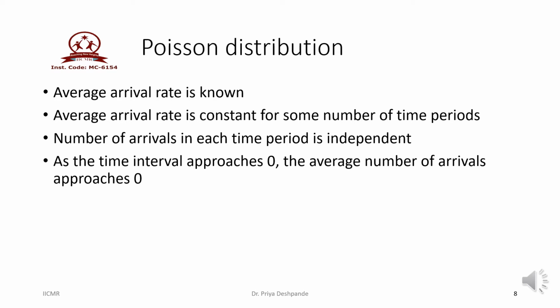That is, the inter-arrival time between two customers is not fixed. The current customer may come at say one time unit and the successive customer may come after 2 units of time, or after 3 units of time, or the second customer may not come to the system. So that's why it is not fixed. Arrivals are independent of each other.